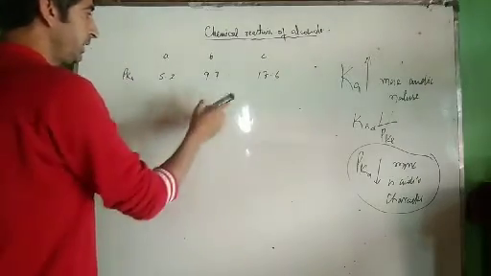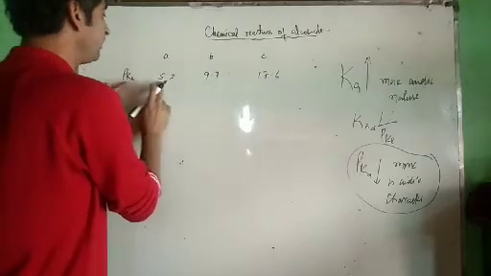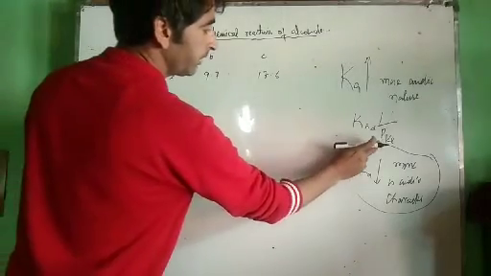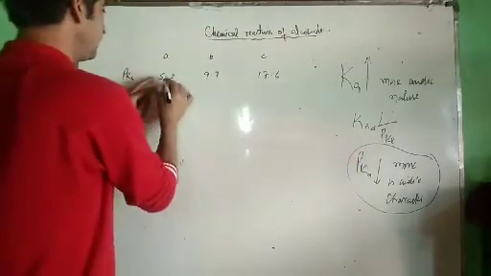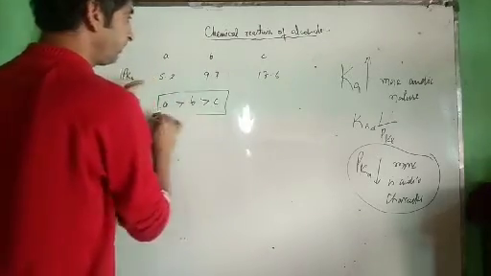Now you have to arrange them in the order of increasing acidic nature. Smaller the value of pK, more is the acidic nature. Therefore A is more acidic, then B, then C.